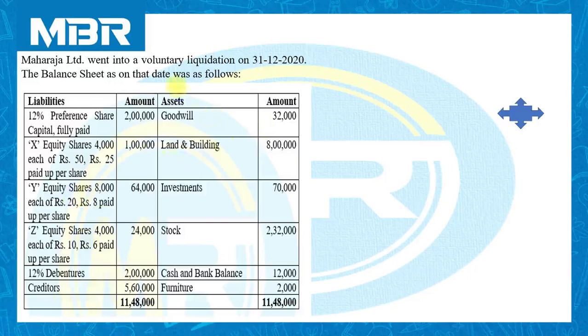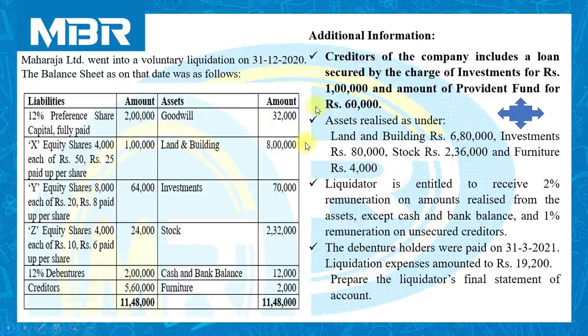Total of the balance sheet on both the sides is 11 lakhs 48,000. Refer to the additional information given as a part of the question.